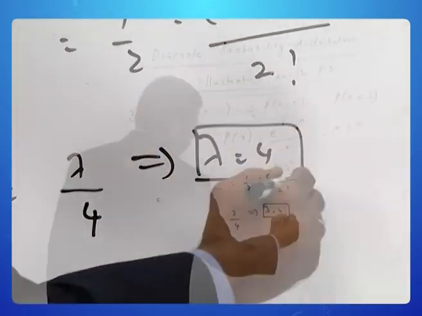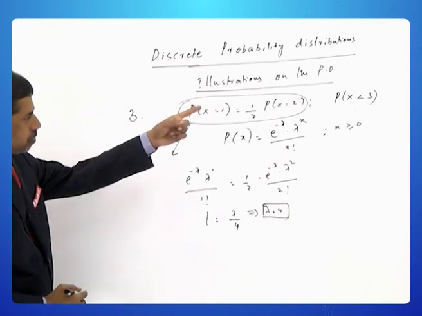This is the Poisson parameter. Now the question is probability of x less than 3.